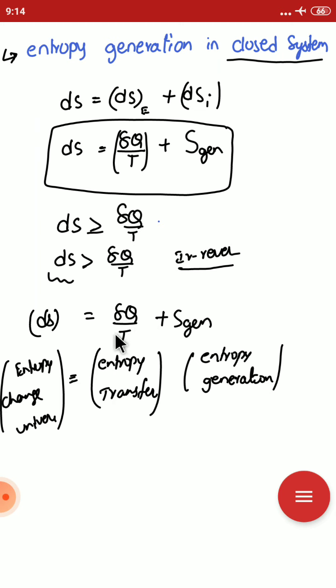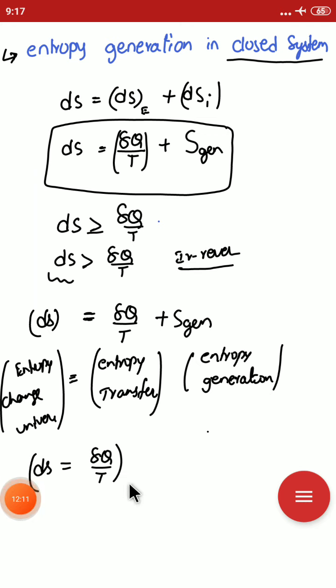It is unavoidable that entropy transfer occurs while heat transfer is taking place. If the process is reversible, the entropy generation is equal to 0. There is no entropy generation when a process is reversible. At that time the entropy change is equal to dq by T.